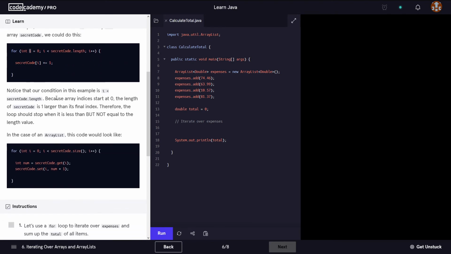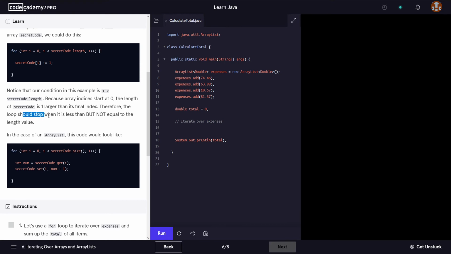So notice that our condition in this example is i smaller than secretCode.length, because array indices start at 0 and the length of secretCode is 1 larger than its final index. So for example, if we have an array that holds 5 elements, then its index is going to go to a maximum of 4, because indexes start at 0, okay? So 0 to 4 will mean 5 elements in total.